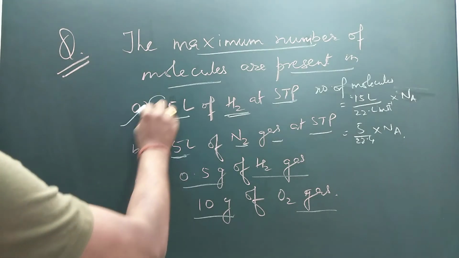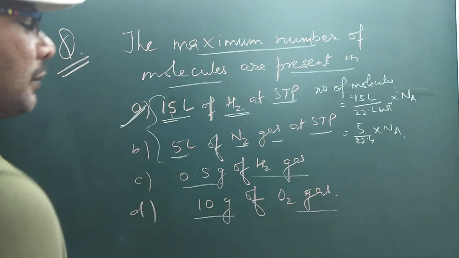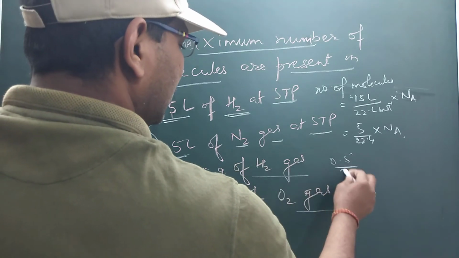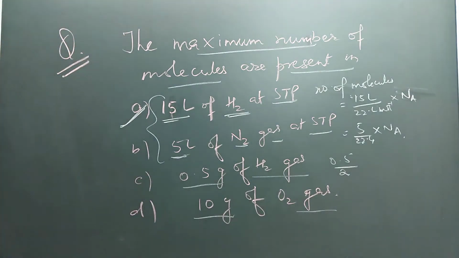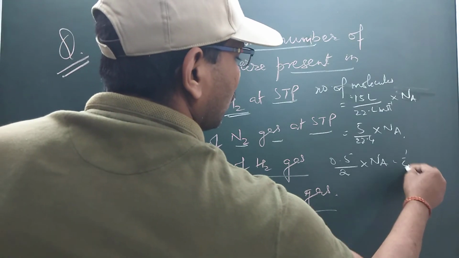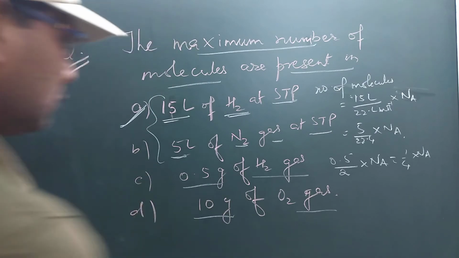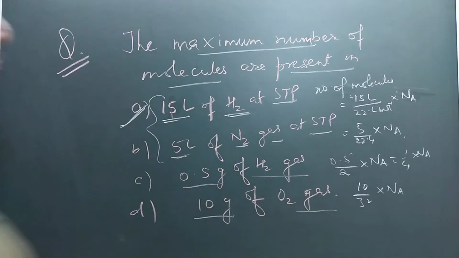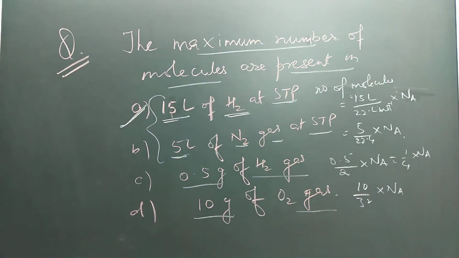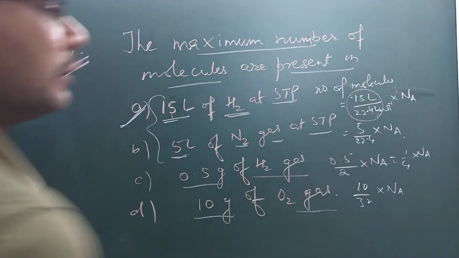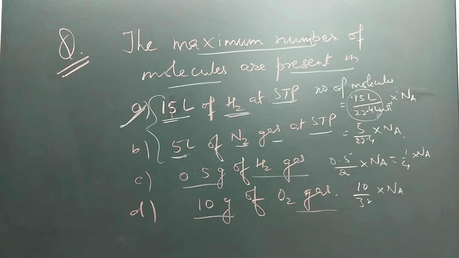So considering these two, the number of molecules is more in hydrogen, but let's see these other examples, then we will come to the actual answer. So 0.5 gram means 0.5 by 2, that means 1 by 4 moles, 1 by 4 into Avogadro number. If you see 10 gram of O2, that means 10 upon 32 into Avogadro number. And this will be 15 upon 22.4 liter per mole.